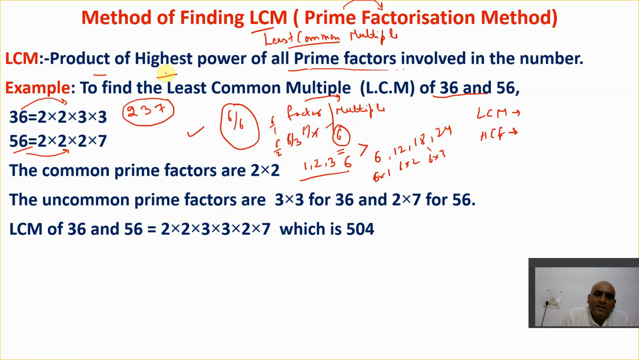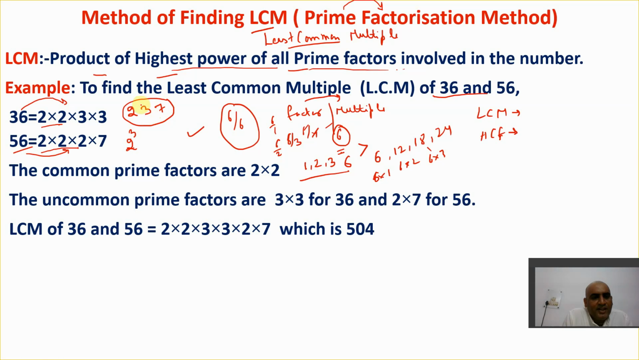Next, we need to break like this: highest power of all these prime factors. All right, no issues. So highest power, this is 2. In 36, the highest power of 2 is what? 2 raised to power 2, because there are two 2's here. In 56, the highest power of 2 is what? 2 raised to power 3, because 3 2's are here. So highest power of 2 is what? 2 raised to power 3, which is available in 56.